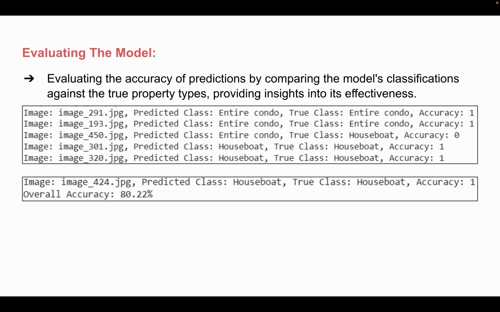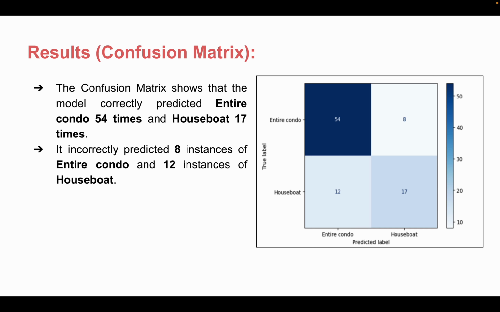Evaluating the model. Here we are evaluating the accuracy of predictions by comparing the model's classifications against the true property types, providing insights into its effectiveness. Our model achieved a validation accuracy of 87% and a testing accuracy of 80%. Let's have a look at the confusion matrix. This matrix shows that the model correctly predicted entire condo 54 times and houseboat 17 times. It incorrectly predicted 8 instances of entire condo and 12 instances of houseboat.